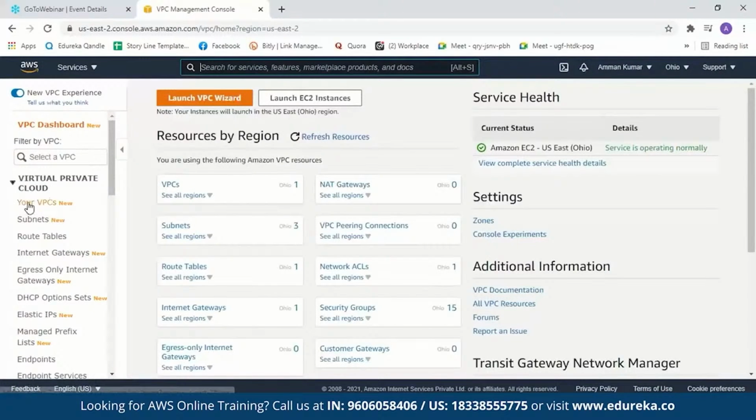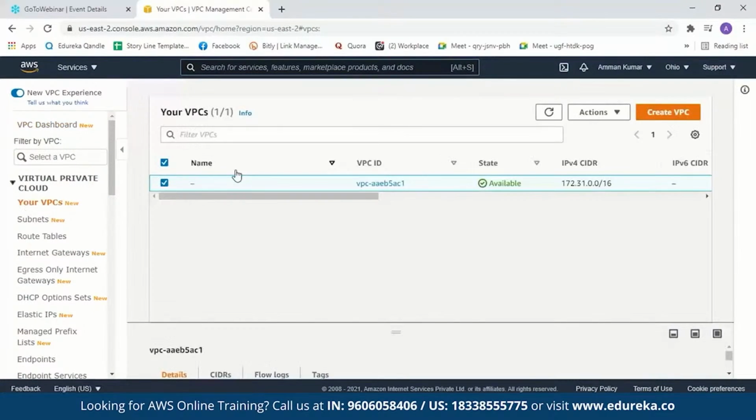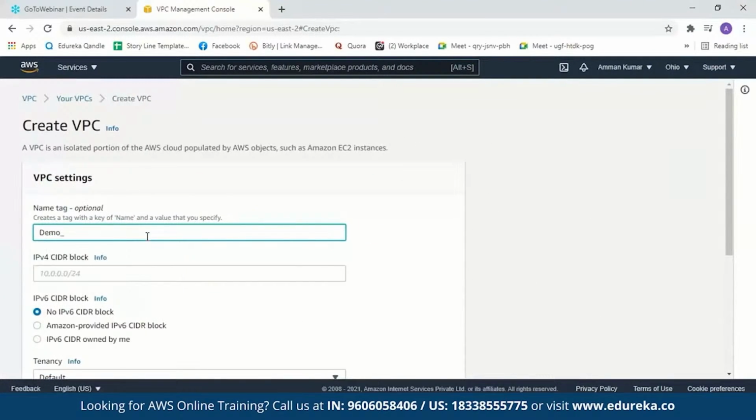Now when you click on VPC, you can see there is a default VPC as I mentioned before. It will also have a default subnet inside it. So now let us create our own VPC. So we'll click on create VPC. It will ask us to name our VPC. Let me name it demo VPC.